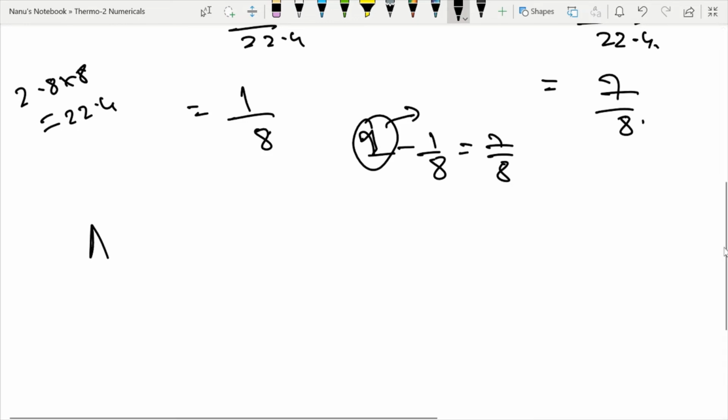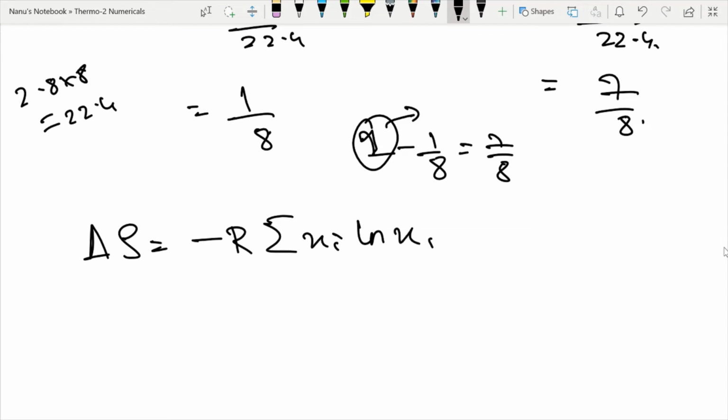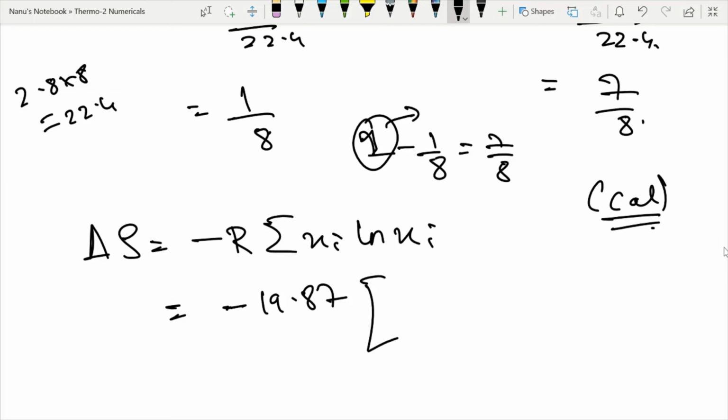So we found the mole fraction. What we need to do is simply place it in this formula. Okay, so over here, they have given the answer in calories, so I'll take R as 1.987. That's the value for R if we're taking calories. So 1.987, and let us do it for oxygen: this will be 1 by 8 ln 1 by 8. For hydrogen, it will be 7 by 8 ln 7 by 8.